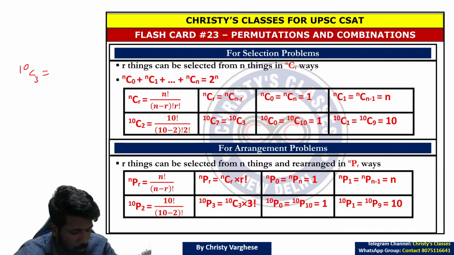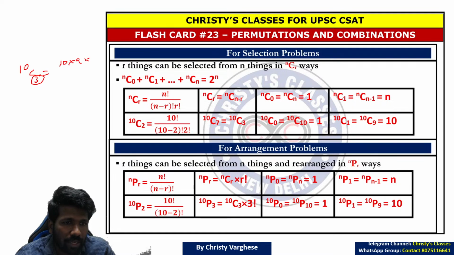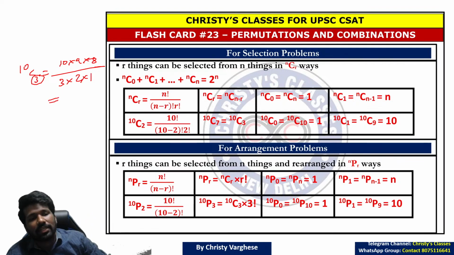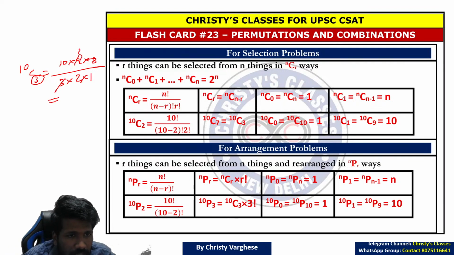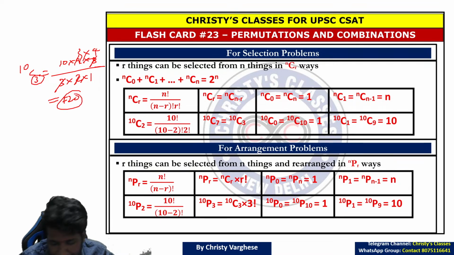Okay, 10C3 is what? So 3 means 3 numbers from 10 you write. And 3 numbers from 3 you write. Simplifying that you will get the answer. When you simplify it, you will get 12 into 10, 120. All clear?